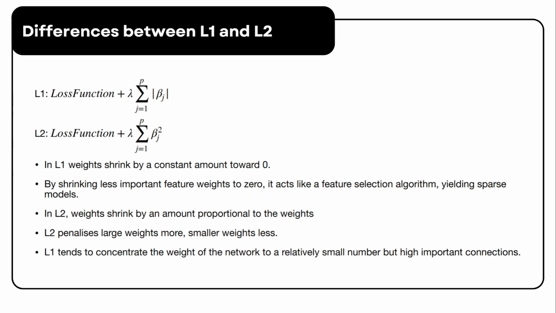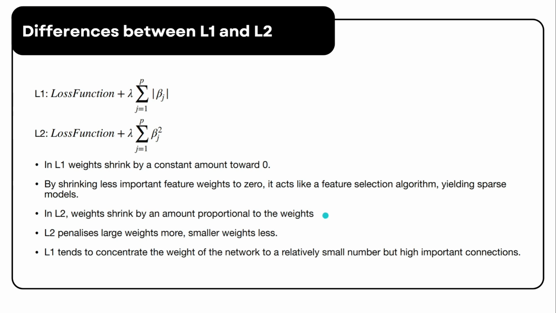These characteristics make L1 act like a feature selection algorithm, leading to sparse models, something highly desirable in many applications. On the other hand, L2 regularization shrinks weights by an amount proportional to their magnitude.